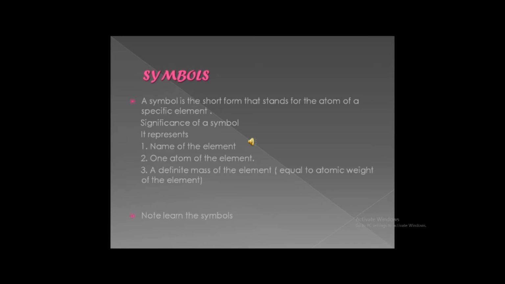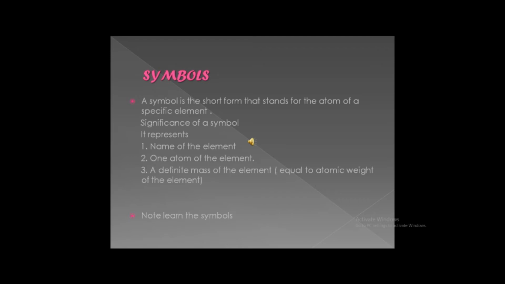After that, there was another, third scientist whose symbols were accepted, that was J.J. Berzelius. He suggested that in place of making pictorial symbols, the first initial letters of the element should be taken to represent the element. According to him, he gave some guidelines to represent an element.